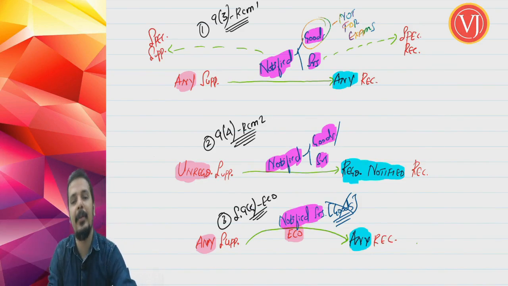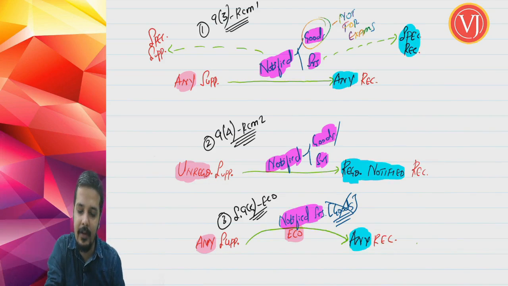They at times demand a specified category of recipient. Normally the focus is on the specified category of the recipient.